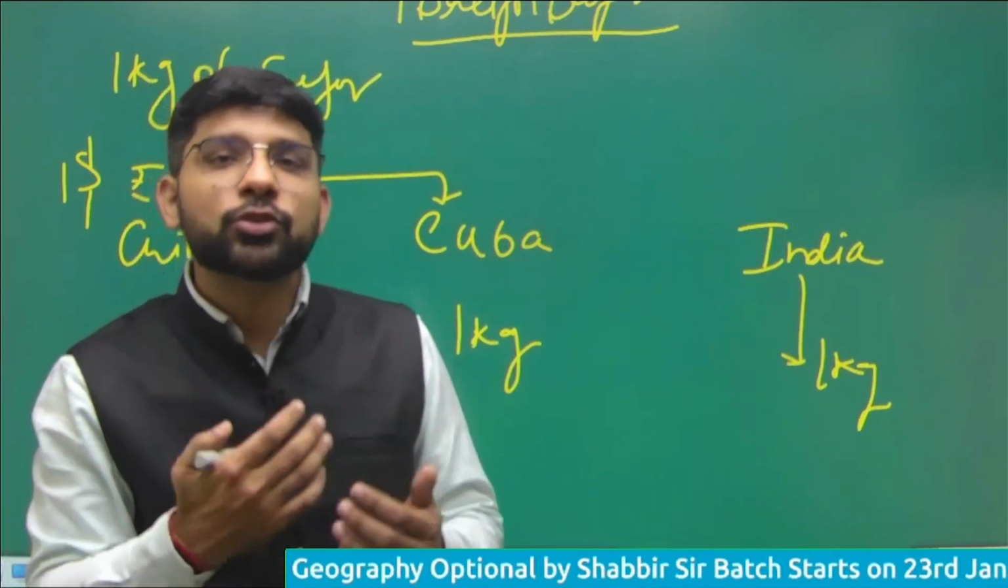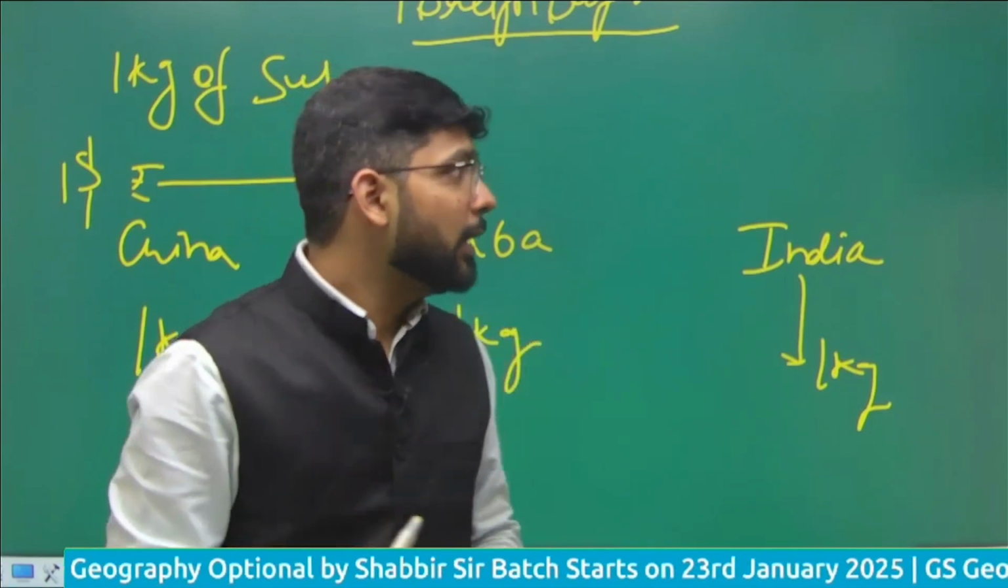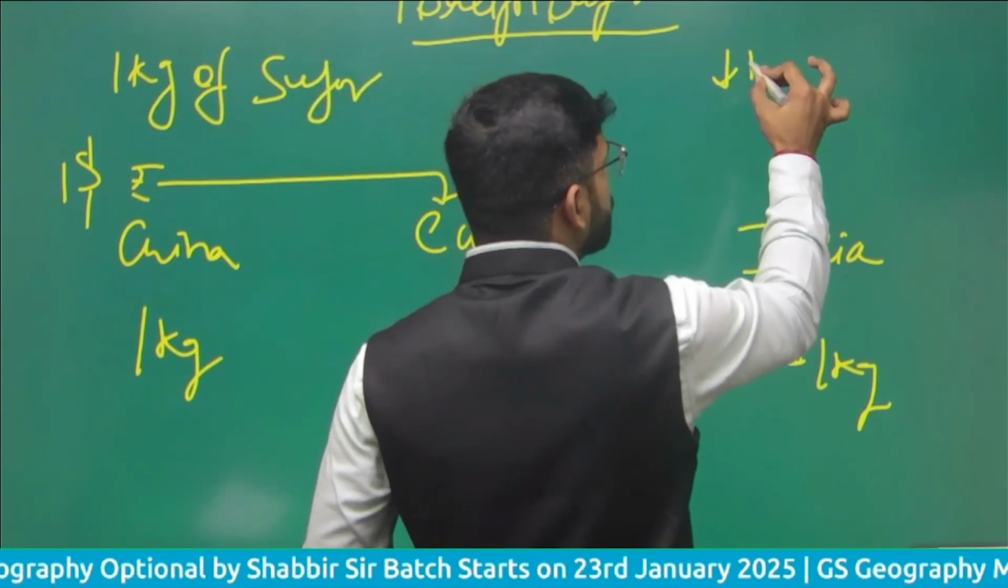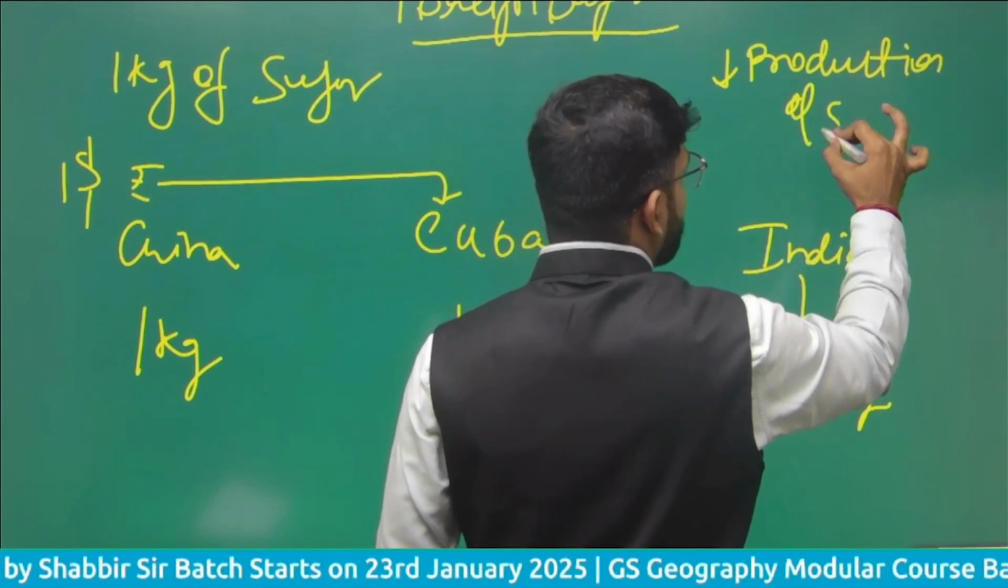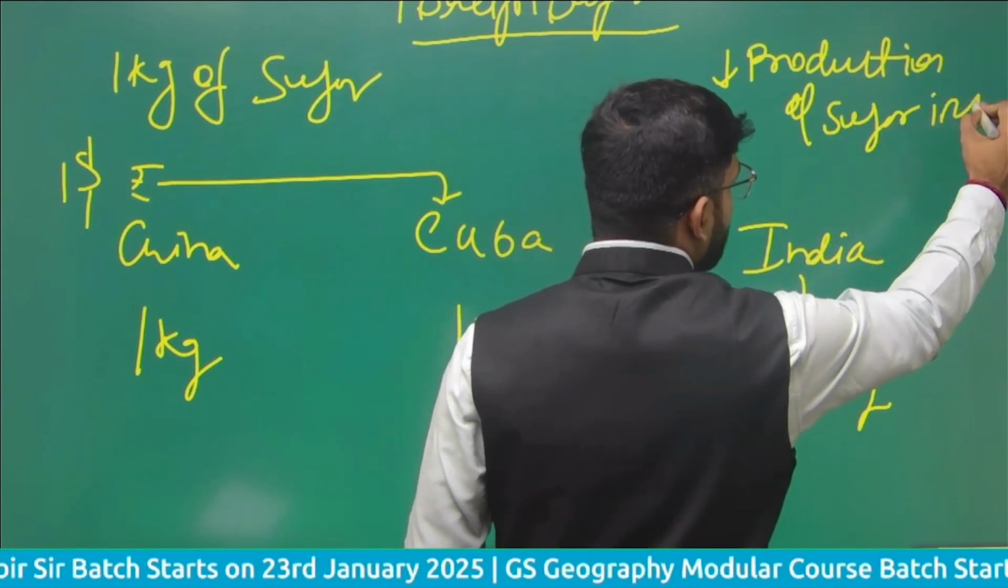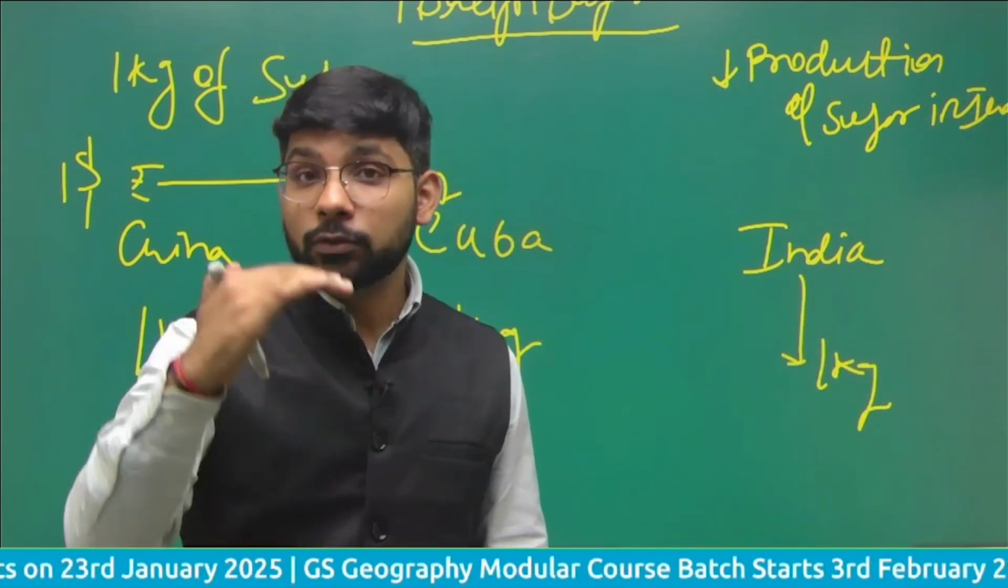Due to natural calamity, due to the La Nina effects, due to the El Nino effects, there is less production of sugar in India. If there is less production of sugar in India, then the price of sugar will start increasing.